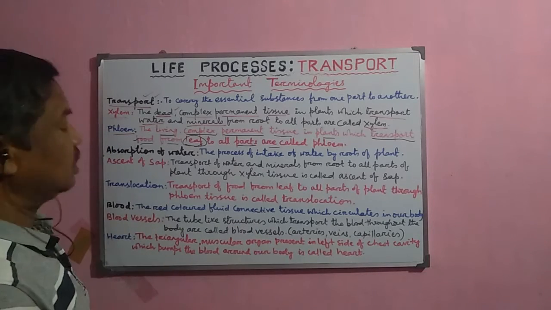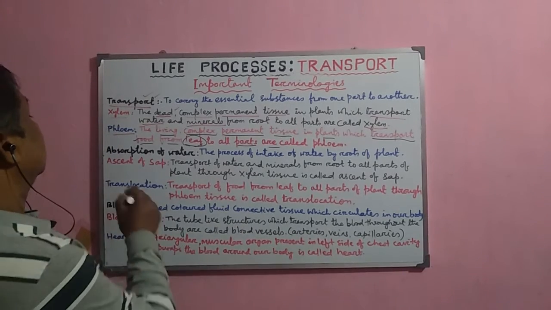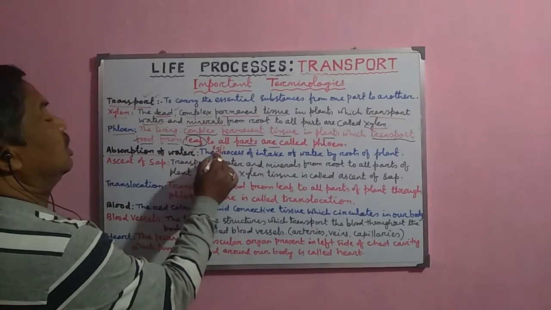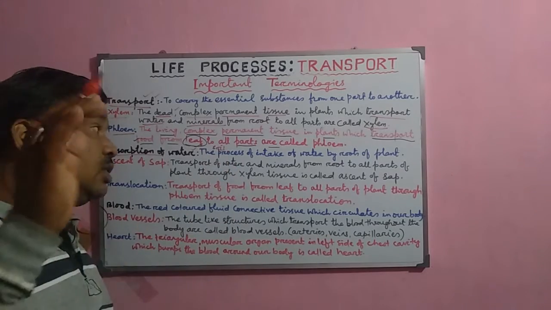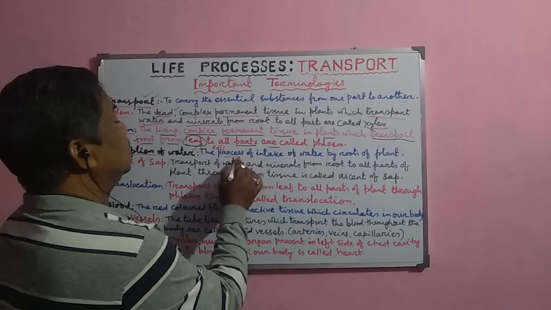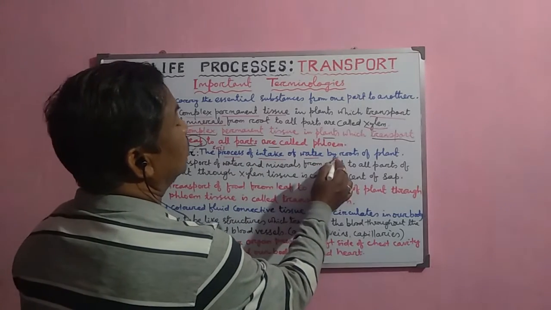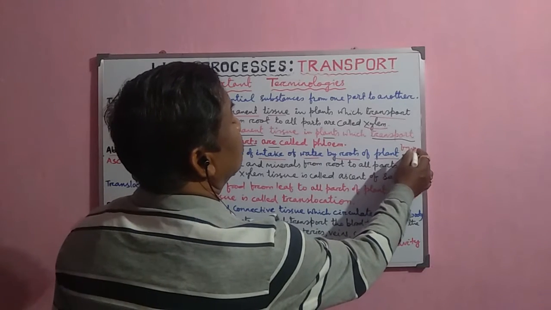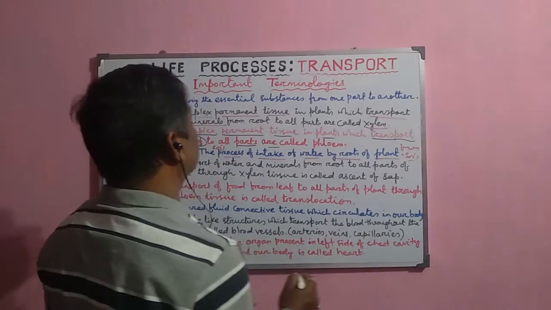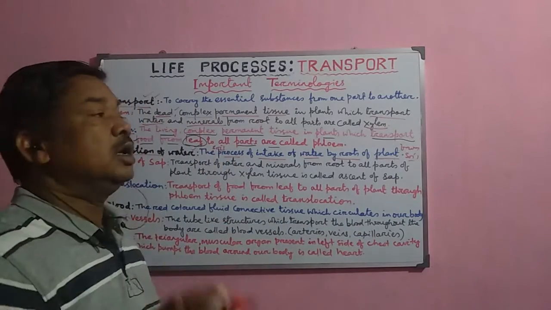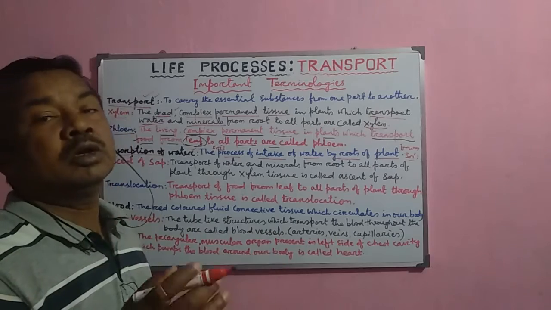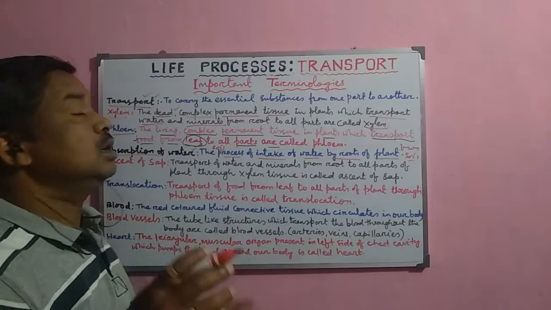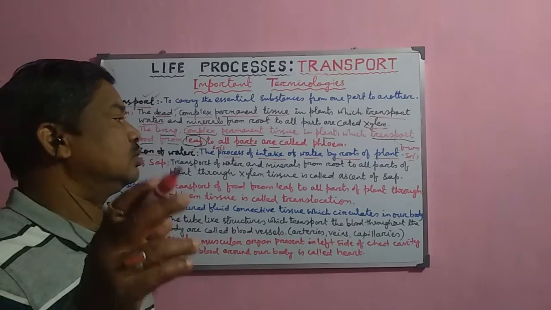Now, what is absorption of water? Normally, the water which is present in the soil is taken by the plant. So the process of intake of water by the roots of the plants from the soil is called the absorption of water. And by the process of normal diffusion, normally it moves from soil to the root, because in the soil the water concentration is more in comparison to the root.